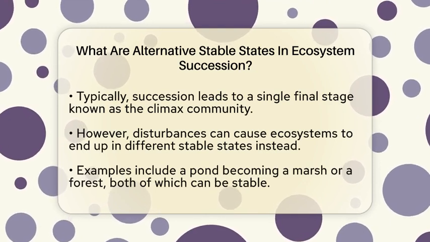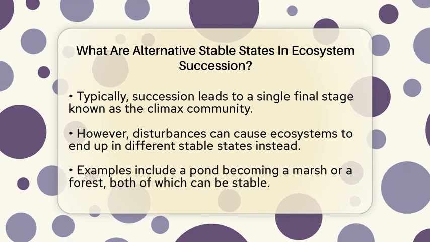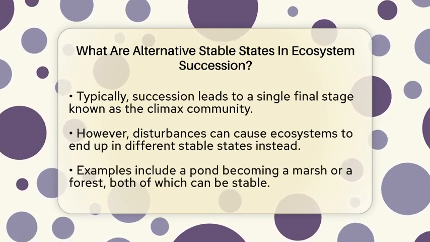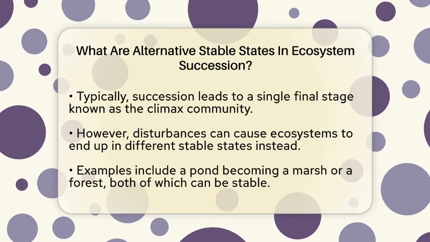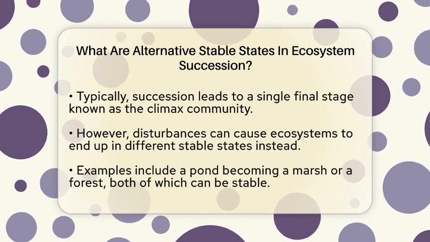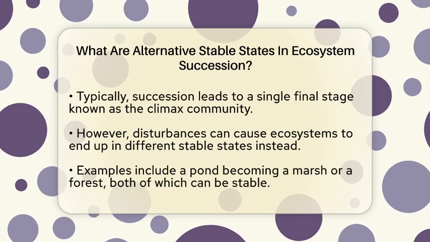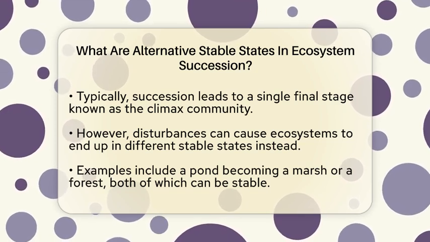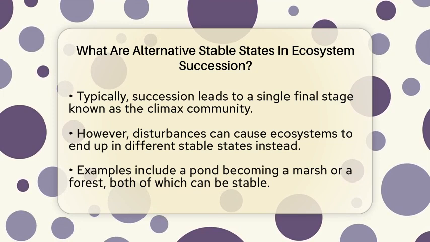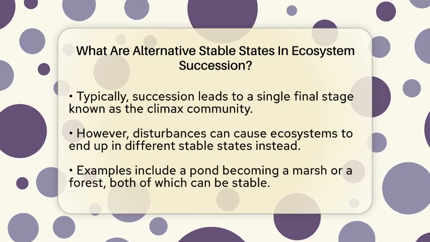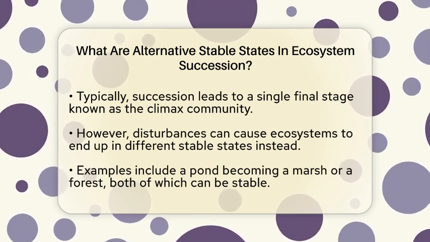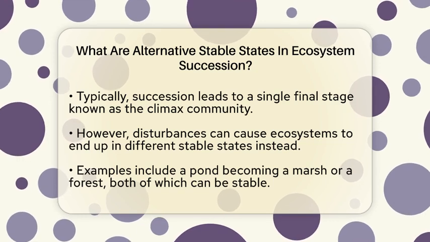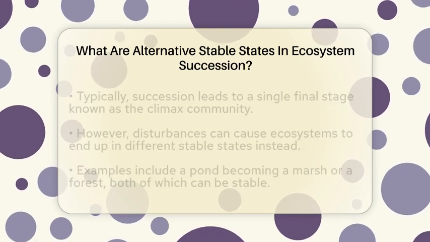Usually we think of succession as leading to a single final community called the climax community, which is the most stable and mature stage. But with alternative stable states, it's different. The same area could end up in a different stable state depending on what happened earlier or what disturbances occurred. For instance, a pond might become a marsh or a forest, both of which can be stable. Once the ecosystem reaches one of these states, it can stay there for a long time.